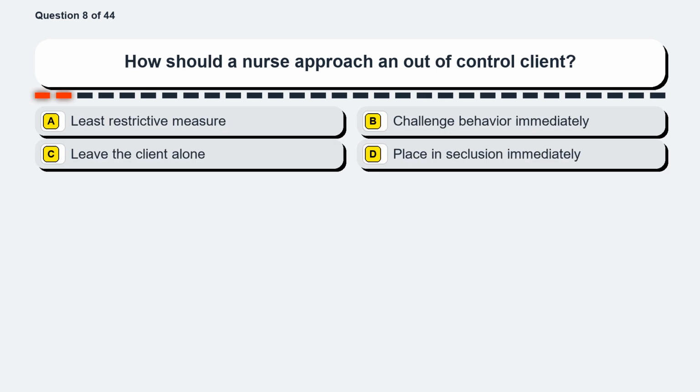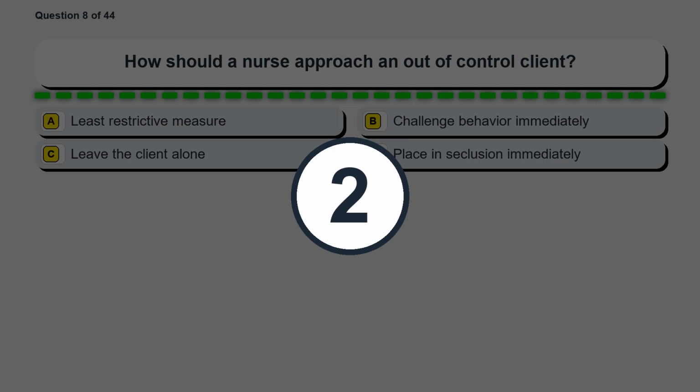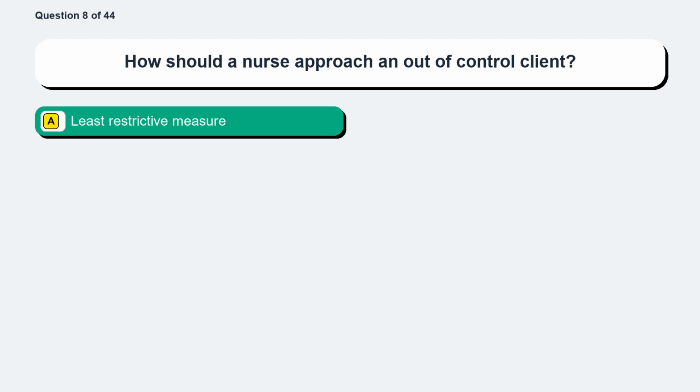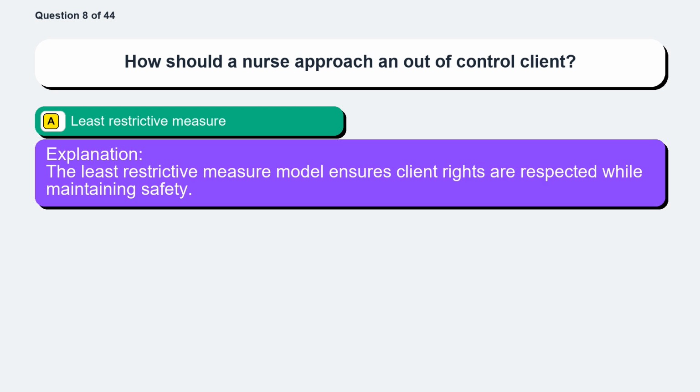Question 8. How should a nurse approach an out-of-control client? Option A, least restrictive measure. Option B, challenge behavior immediately. Option C, leave the client alone. Option D, place in seclusion immediately. The correct answer is option A, least restrictive measure. The least restrictive measure model ensures client rights are respected while maintaining safety.